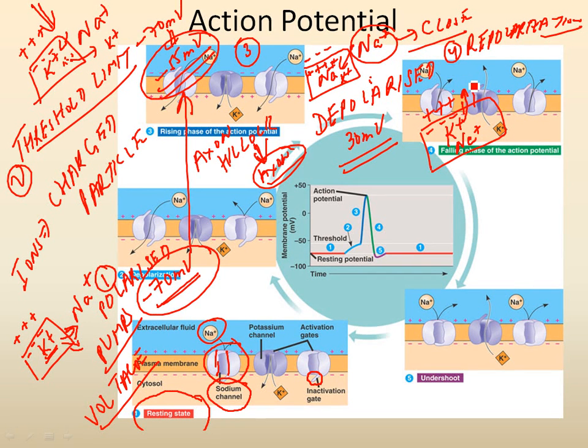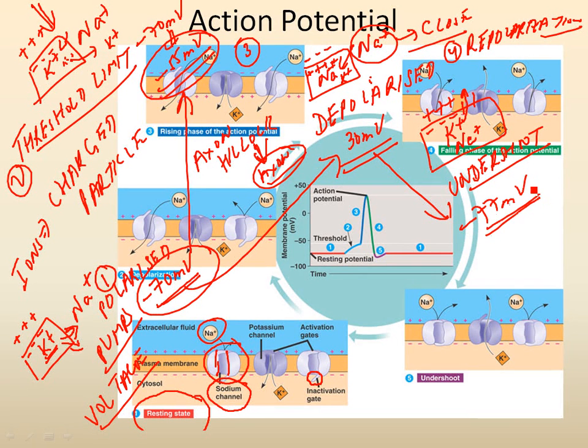Sometimes this rapid diffusion of potassium will actually cause an undershoot, pushing the voltage, which had gone from minus 70 at rest to 30 when it was depolarized, down to minus 77 millivolts, which is lower than the initial minus 70 millivolts.